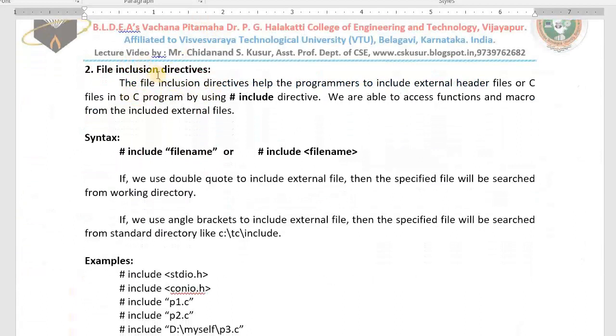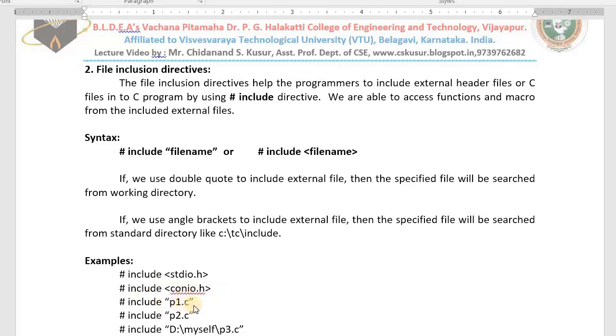Inclusion means adding. While writing a C program we add external files to our program, for example hash include stdio.h. If you add this header file, you can access the functions inside it in your program. If you don't add it, you cannot use them. This is one of the file inclusion directives. Hash include conio.h: if you add this header file, you are able to use getch and clrscr. Otherwise you cannot.